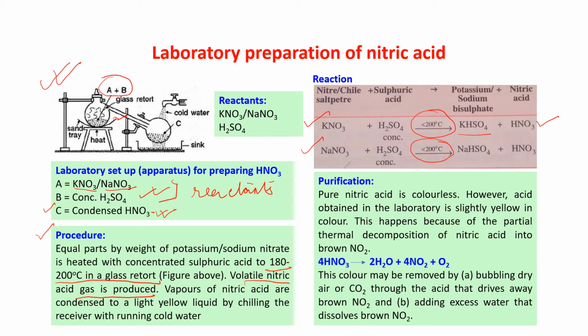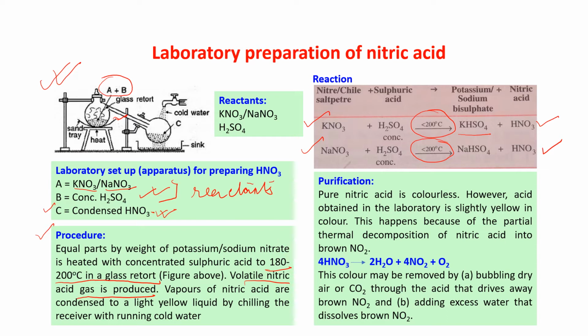Again, in place of KHSO4, we are getting NaHSO4, that means sodium bisulfate, and we are getting HNO3. This is the laboratory preparation of nitric acid. So what are the reactants we are taking? Potassium nitrate or sodium nitrate and concentrated sulfuric acid. We are heating these two below 200 degrees centigrade. We are getting the vapor of nitric acid. Then you condense it and we are getting yellow liquid, that is nitric acid.